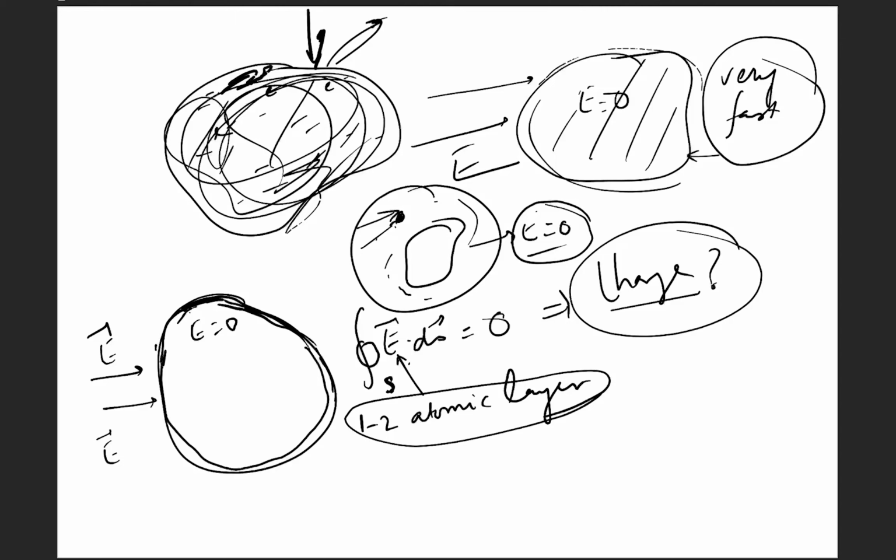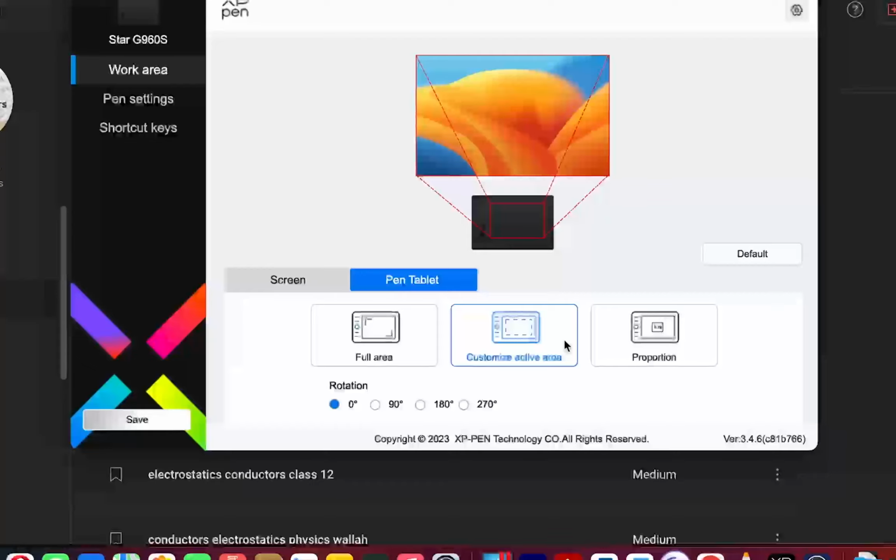This layer is going to have that charge, and inside this conductor there will be no charge because E dot ds is equal to 0 and this E is equal to 0. So because of this property, the inside of the conductor is not going to have charge, and all the charge will come to the surface, meaning the 1 to 2 atomic thin layer.